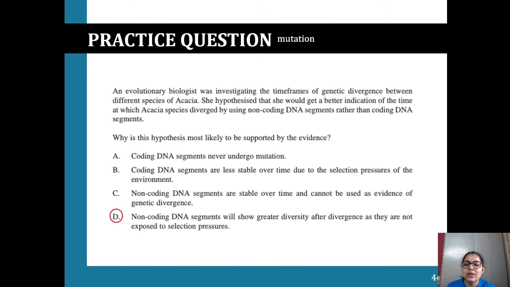And then we get to D, which says that non-coding DNA segments will show greater diversity after divergence as they're not exposed to selection pressures. That one is right because it links back to divergence, which is what I want to know here. The fact that it's not exposed to selection pressures is also right, because changes will happen everywhere in the DNA, but it's the changes to the coding region that will face the selection pressure, if that makes sense. So our answer here is D.